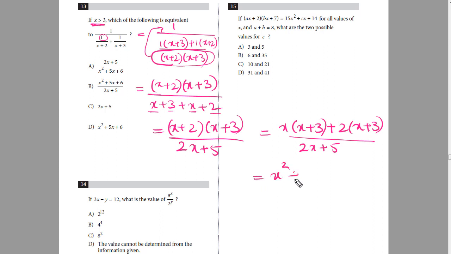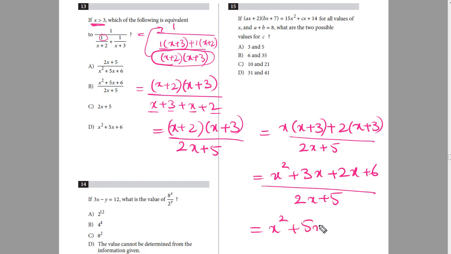So x squared plus 3x plus 2x plus 6, which is x squared plus 5x plus 6, over 2x plus 5. So this whole expression is equal to my option B.